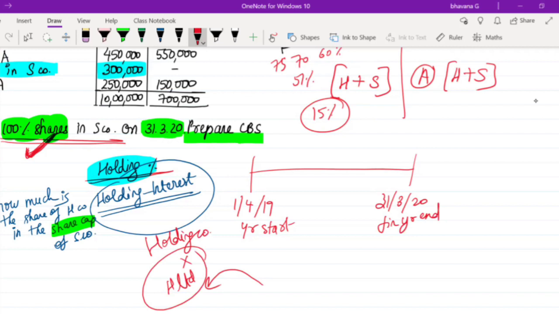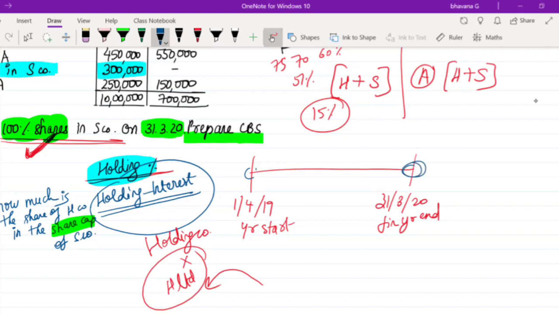I just now told you that you have to acquire shares. This acquisition of shares, or becoming a holding company, can happen at any point of time in the year. It can get the shares of the subsidiary company on 1/4, or it can get the shares of the subsidiary company on 31st March.